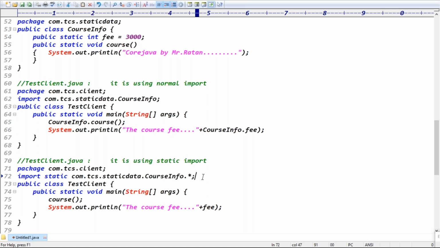Exactly. The meaning of this line is that we can access all the static members of the CourseInfo class directly in the application without using the class name, right? Guys, without using the class name. That is the information, guys.